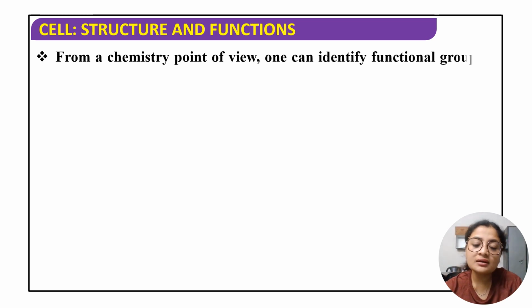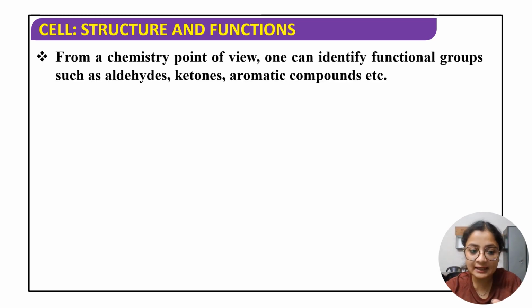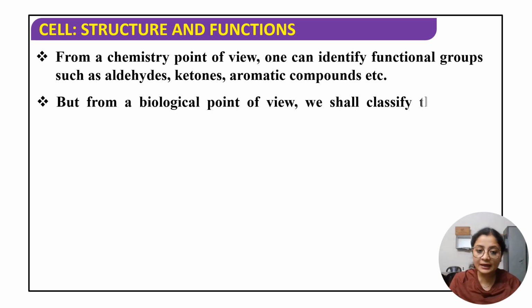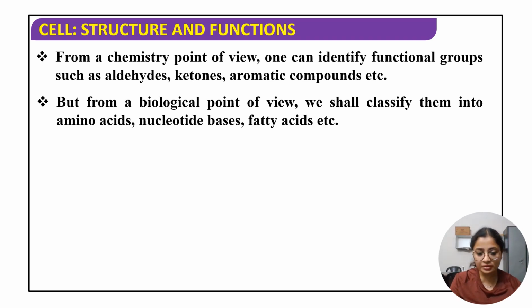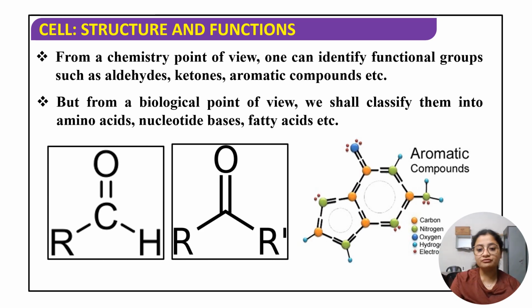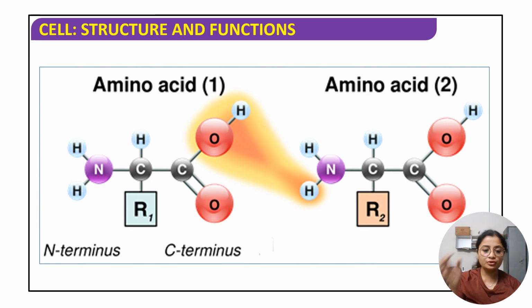So from a chemistry point of view, अगर हम chemistry के जरिए से देखेंगे तो जो different functional groups हैं, इनको भी हम identify कर पाएंगे, like aldehydes, ketones and aromatic. These are again something that you have already either learned or you will be learning in the upcoming classes of your chemistry part of NEET. और अगर biological point of view से देखें, जो हमारे लिए यहाँ पे important है, then we will be able to classify them into proteins, fats, lipids and nucleic acids. So this is exactly how the different aromatic compounds will look like. Again, this is important for your chemistry part.